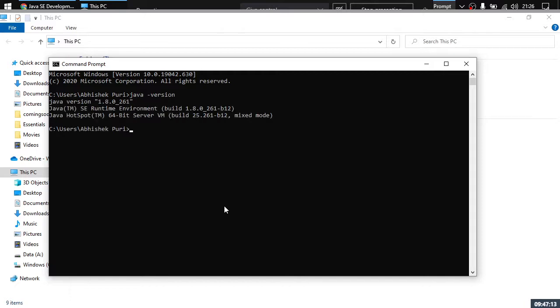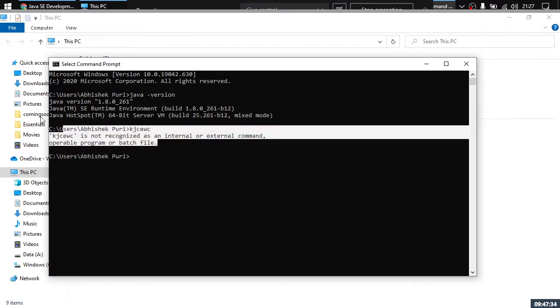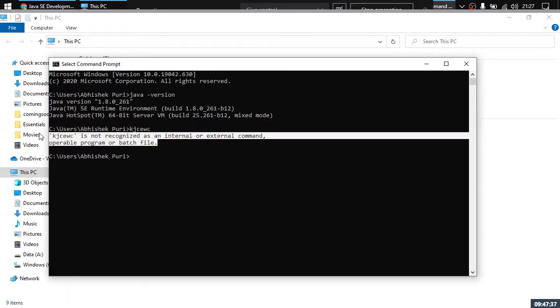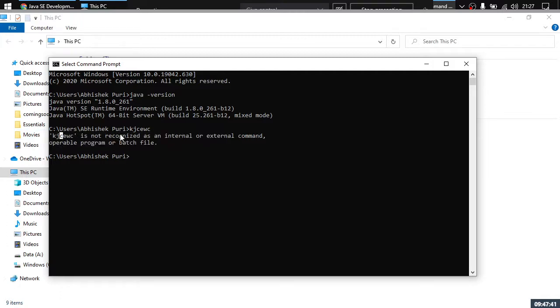Hit enter. If you get to see this output, this means that you have successfully installed Java. You have successfully installed JDK. But in case you get some prompt like this, 'java is not recognized as an internal or external command, operable program or batch file', this means that there is a mistake that you have made. Ignore this text here because I just wanted to replicate something, right?